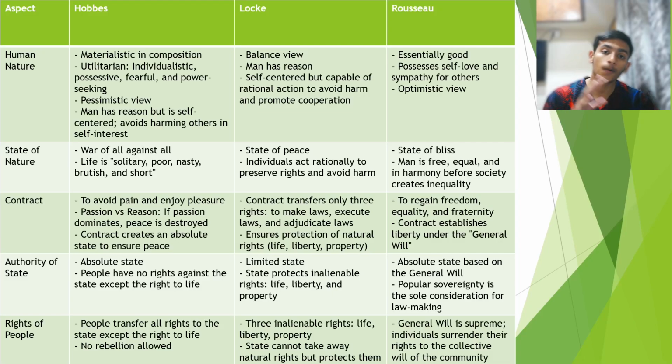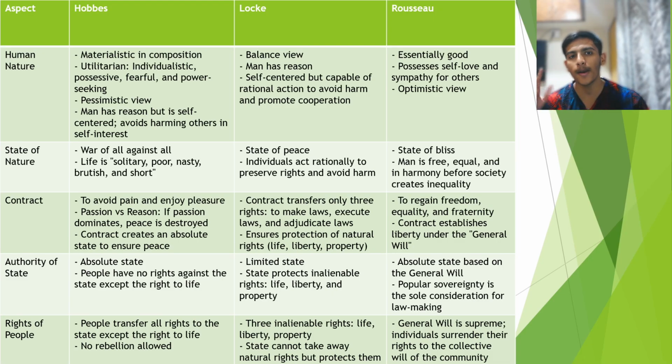To avoid pain and enjoy the pleasure of power, they created a contract between each other, submitted all of their rights, and created a state. It was an absolute state, supreme on top, whereas people did not have any right to rebel against it, and only had a right to life. The next thinker who has given the social contract theory is John Locke.